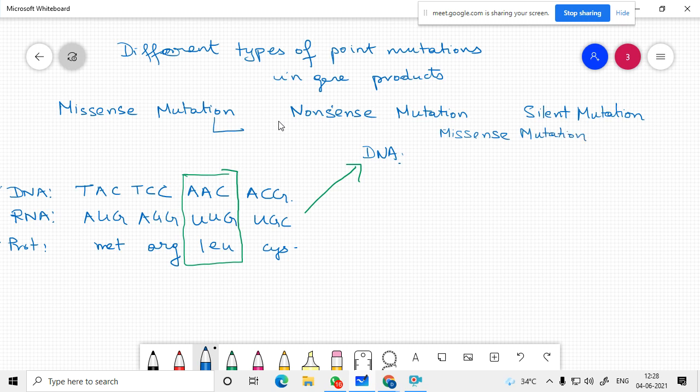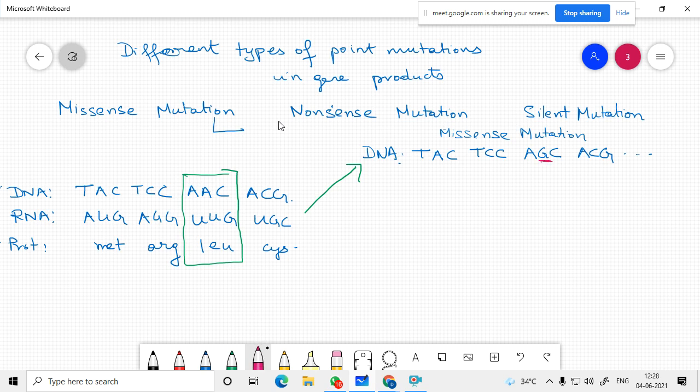So in DNA you have TAC, TCC, AAC, ACG, and so on. There is a mutation.